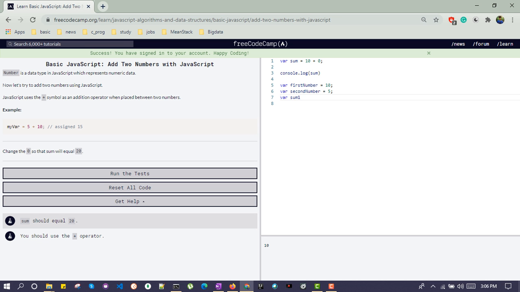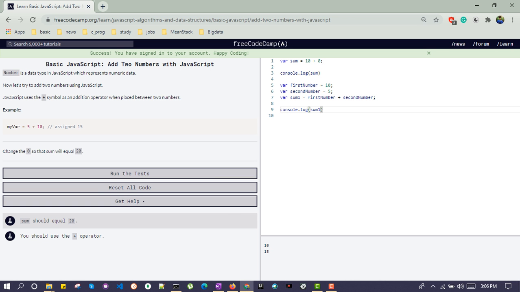There are this sum1 and this sum, two different variables, because even the name is different, where sum1 is equal to firstNumber plus secondNumber. And we can check what value is getting assigned over here. console.log(sum1), and we can see in the second console 15 is getting printed.